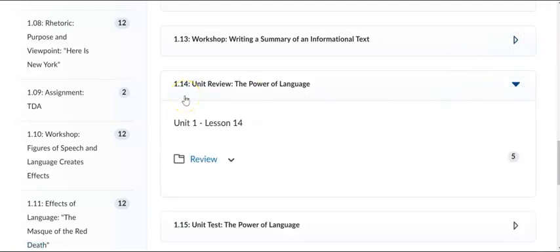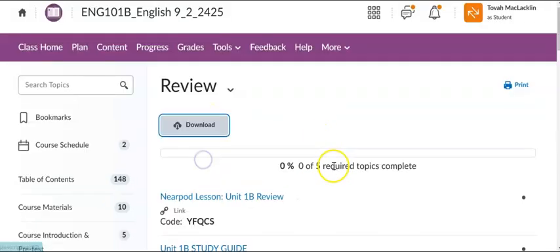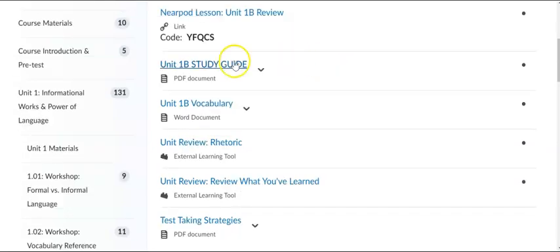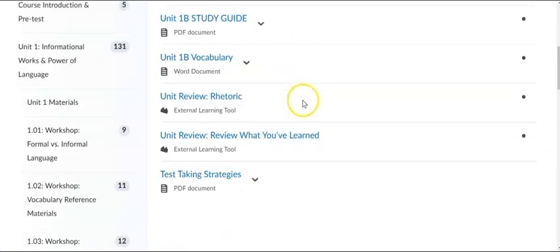Next, we have the 1.14 lesson, which is our unit review. In the review, we have the Nearpod lesson for Unit 1B, the study guide, the vocabulary sheet, the two K-12 online lessons, and the test-taking strategies.